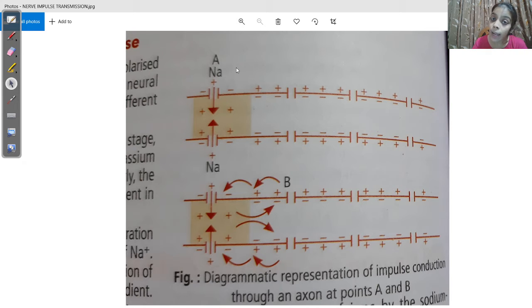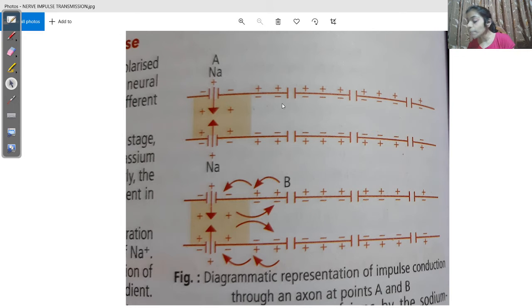Now let me tell you one thing. When the nerve fiber was polarized, I told you there is a potential difference existing. The generalized value of that potential difference is minus 70 millivolt. This value varies from cell to cell, from organ to organ, from one body part to another.